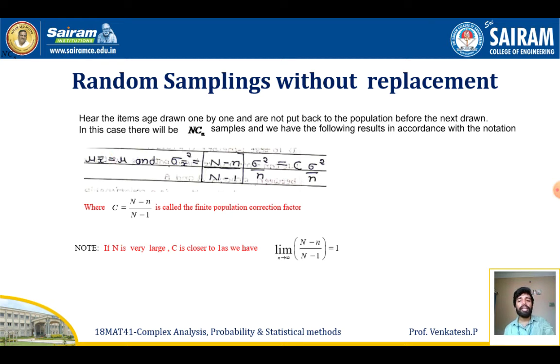And here the variance sigma x bar square will be equal to (capital N minus small n) divided by (capital N minus 1) into sigma square by n, where capital N is the population size, n is the sample size, and sigma square is the variance of the actual population. Here I can denote the constant c equal to (N minus n) by (N minus 1), which is called the finite population correction factor. We have to know that the value of c is always close to 1; as N tends to infinity, (N minus n) by (N minus 1) will be equal to 1.